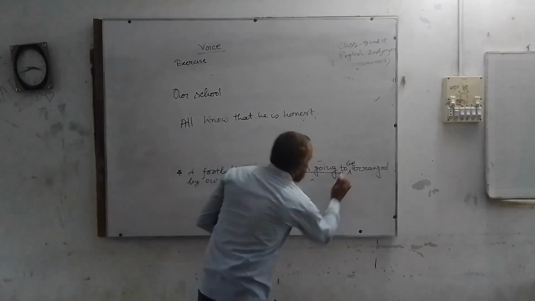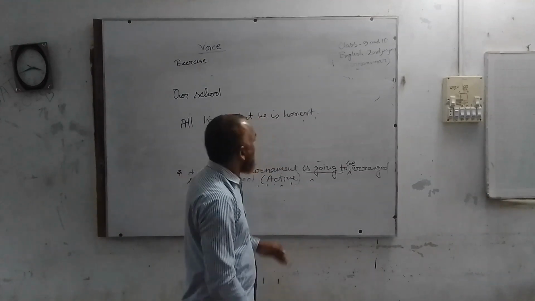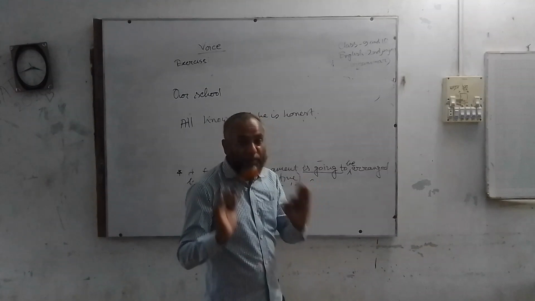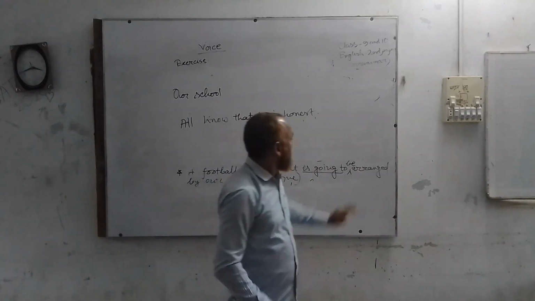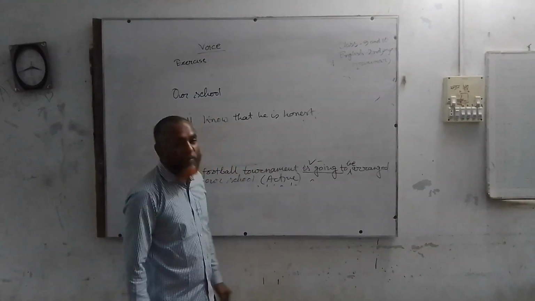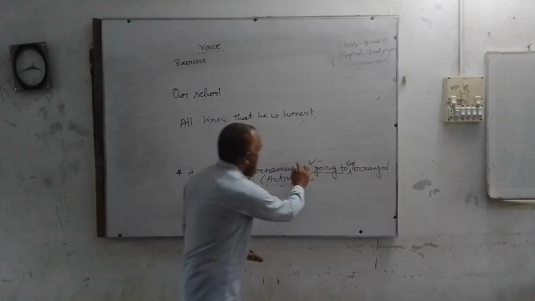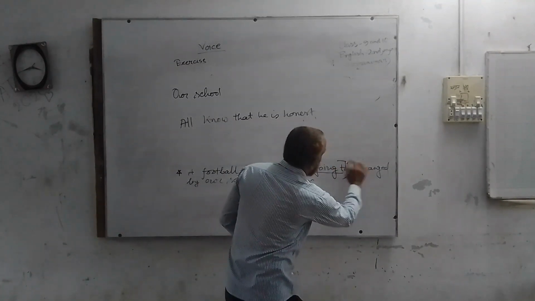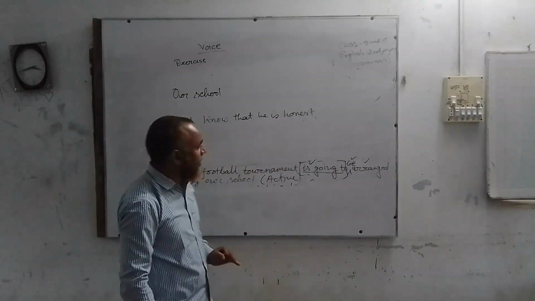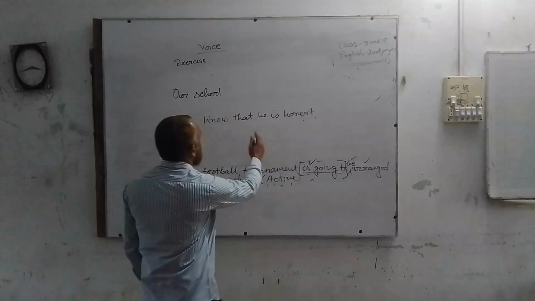If we find is going to, are going to, was going to, were going to, and after that we get the main verb, we should take this going to as a modal auxiliary. So as is going to, then we find be, then the first participle form of verb, the main verb is a modal auxiliary.